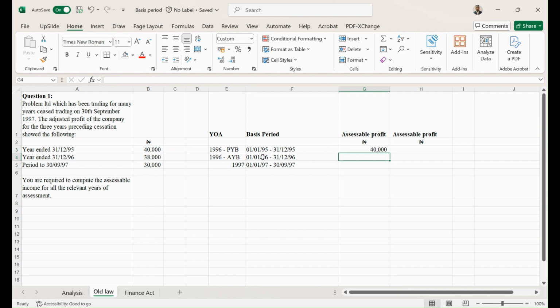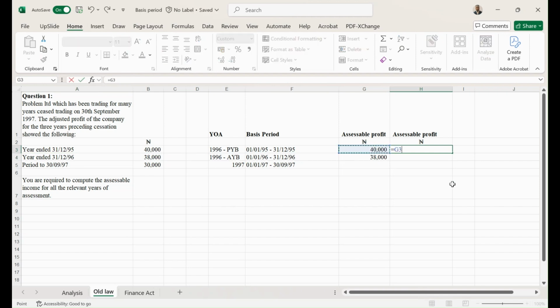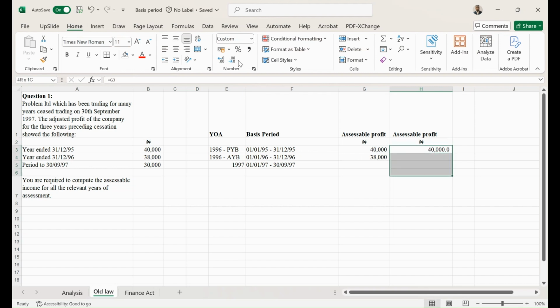Now, for the actual year basis, you will realize that this basis period is exactly the same thing with this basis period, year ended 31st December 96, a 1 year period. So the assessable profit is going to be 38,000. All right. And the law requires that there is a right of election by the tax authority to choose the higher between the PYB and the AYB. So I'm going to choose the preceding year basis as the higher assessable profit. Okay.